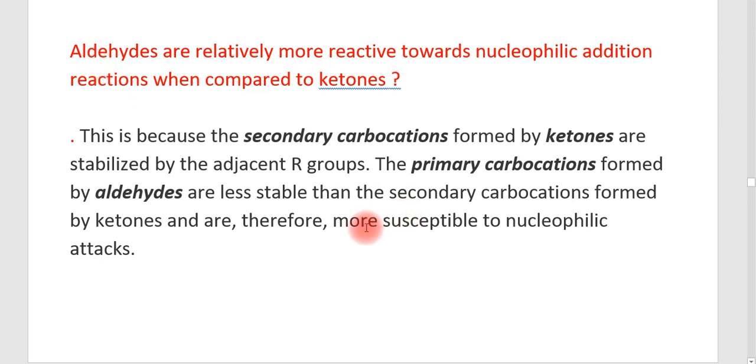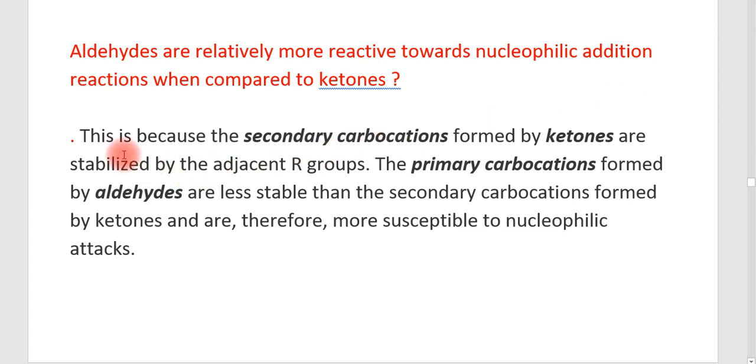We already know that the stability of carbocation is in the order tertiary greater than secondary greater than primary. It shows that the primary carbocations will undergo the nucleophilic addition reaction faster than the secondary. Therefore, the aldehydes, producing the primary carbocation, will be more reactive towards the nucleophilic addition reaction.